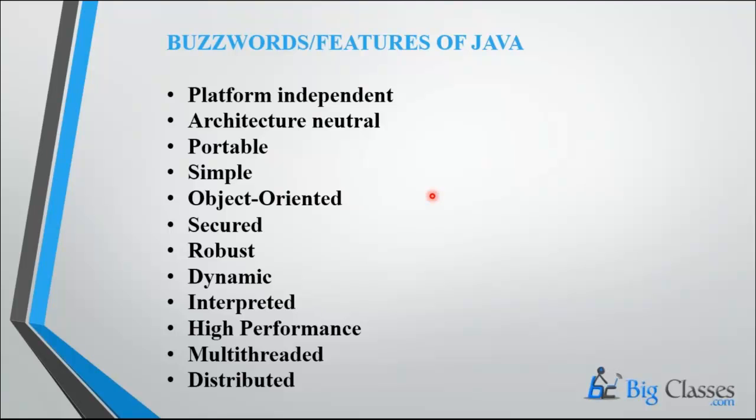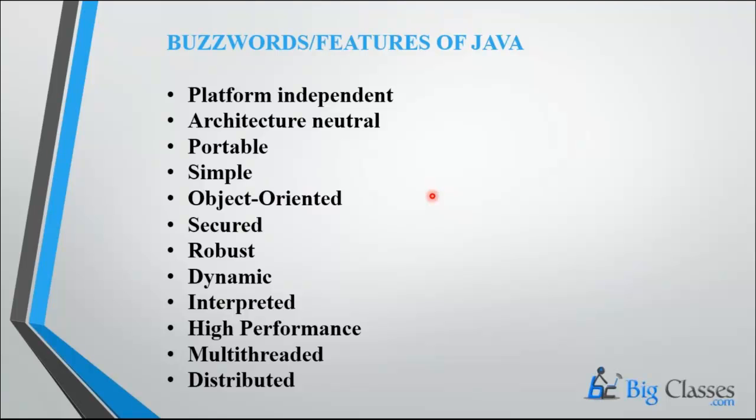Why we are going to Java? The first and foremost reason is platform independent. I will cover this in the next slide. I will tell you exactly what the platform is. Platform is an environment where the program is executed, and the platform includes the operating system and the processor.